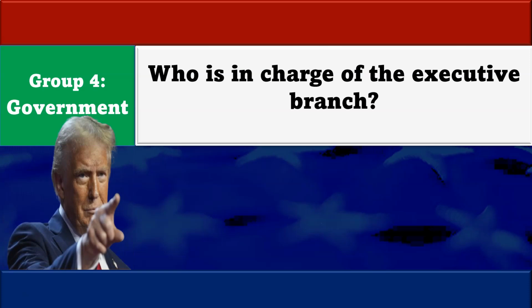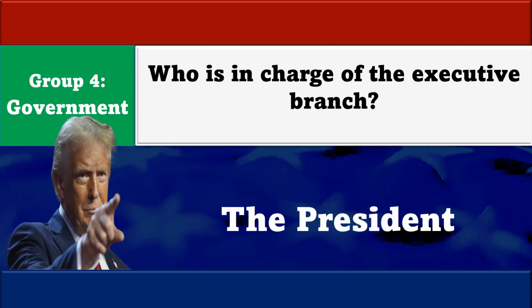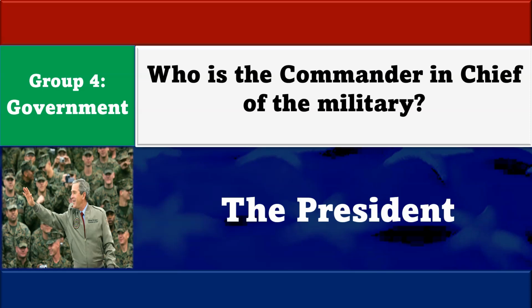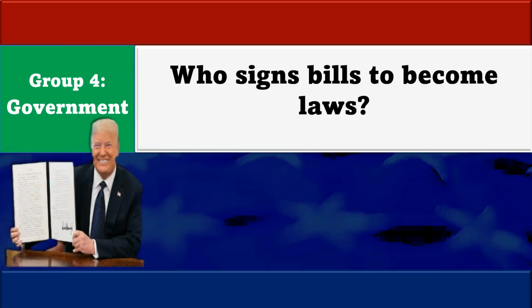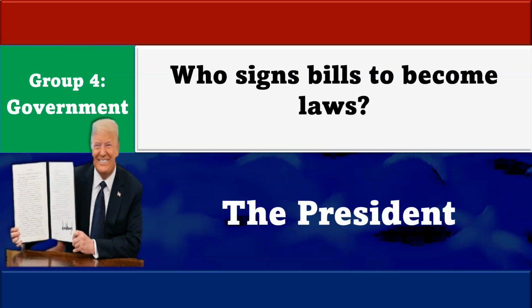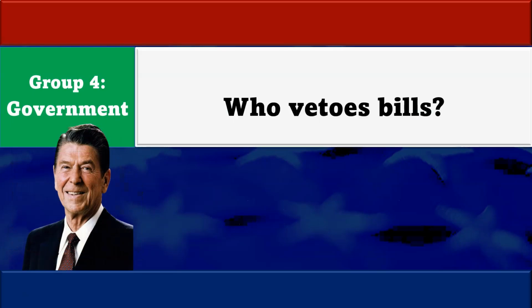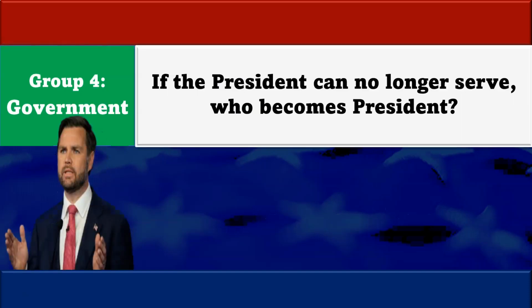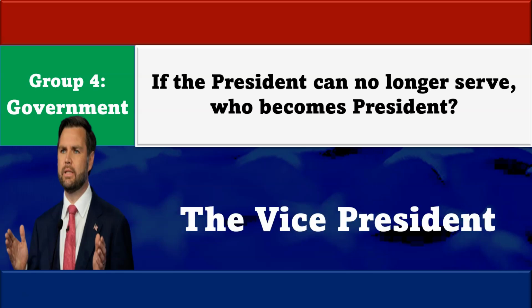Who is in charge of the executive branch? The President. Who is the commander-in-chief of the military? The President. Who signs bills to become laws? The President. Who vetoes bills? The President. If the President can no longer serve, who becomes President? The Vice President.